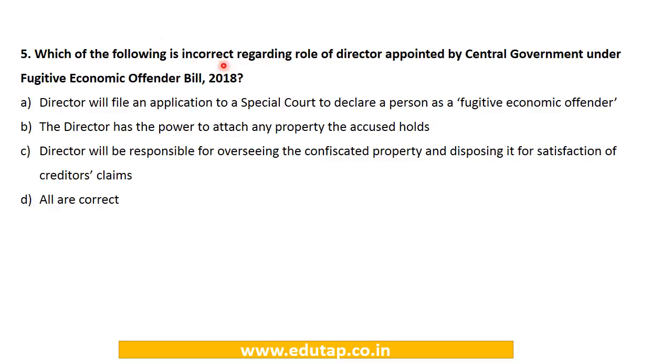Which of the following is incorrect regarding the role of the director appointed by the central government under the Fugitive Economic Offender Bill of 2018? The director will file an application to a special court to declare a person a fugitive economic offender. The director has the power to attach any property the accused holds. The director will be responsible for overseeing the confiscated property and disposing of it for satisfaction of the creditors' claims. All are correct. So this we have seen that the administrator would be responsible for overseeing the confiscated property and disposing of it. So here option C would be the incorrect one.